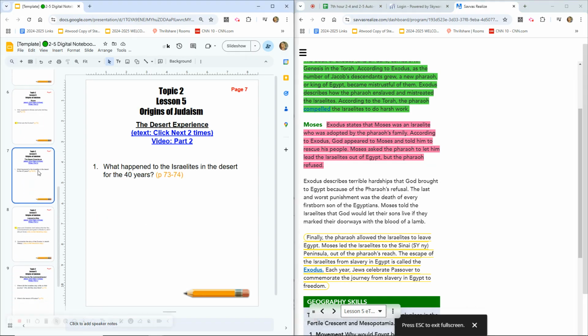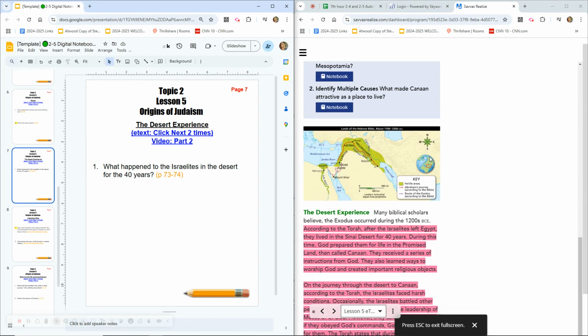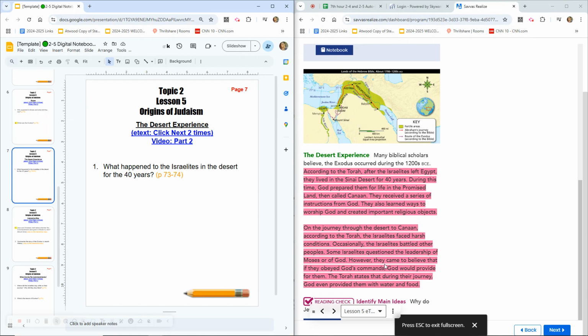All right, let's move on to page 7. So you have 2 paragraphs here. What happened to the Israelites in the desert for 40 years? There's going to be quite a few different things here, so this is going to be a multiple answer. So what happened to the Israelites in the desert for the 40 years? Let's go ahead and listen to the desert experience.